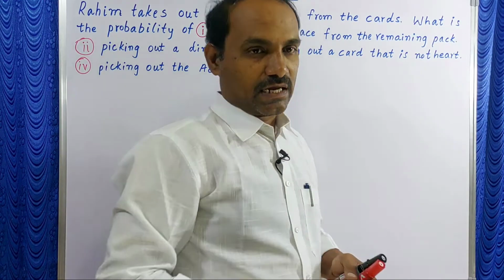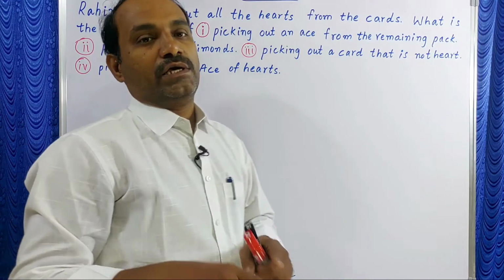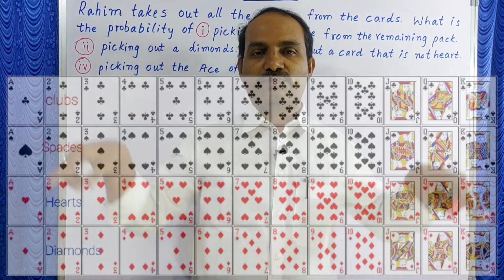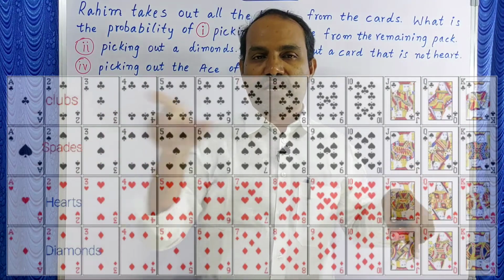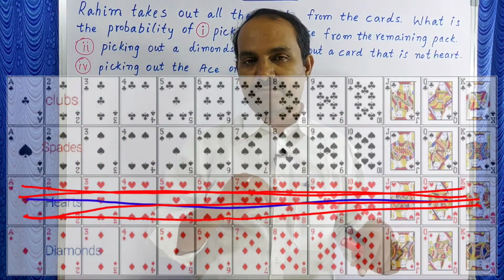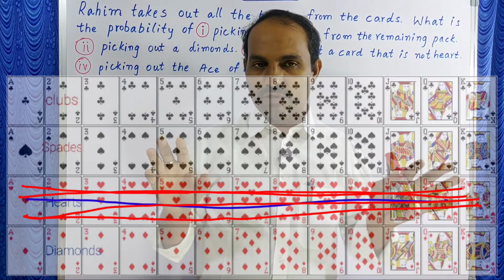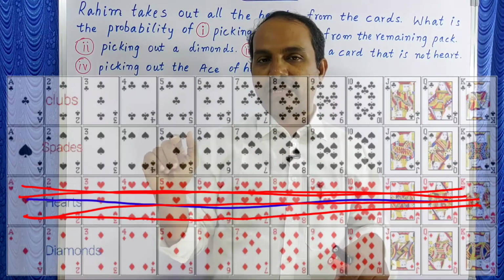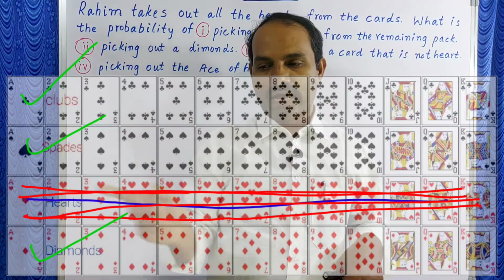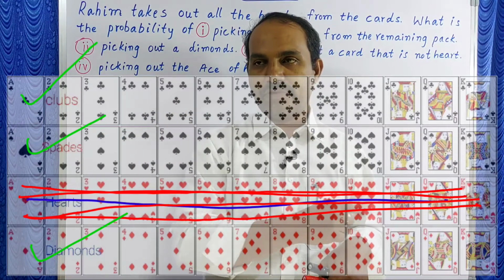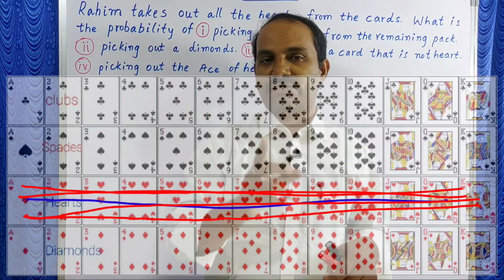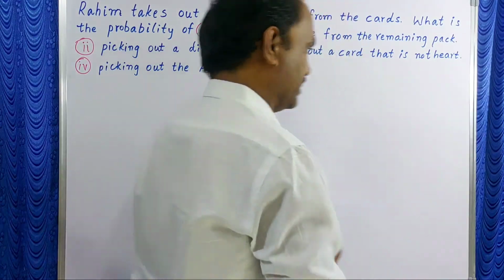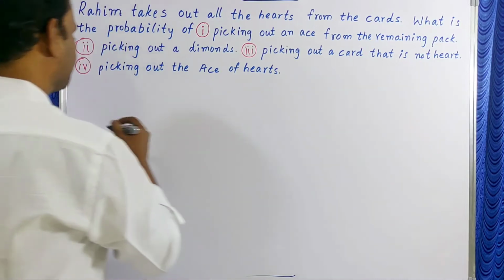Okay, let us start the class. Look at these playing cards first. In these playing cards, one line of hearts is removed. How many suits are there now? 1, 2 and 3 suits are there. In these 3 suits, each suit has 13 cards. Means total 39. Let us start here.